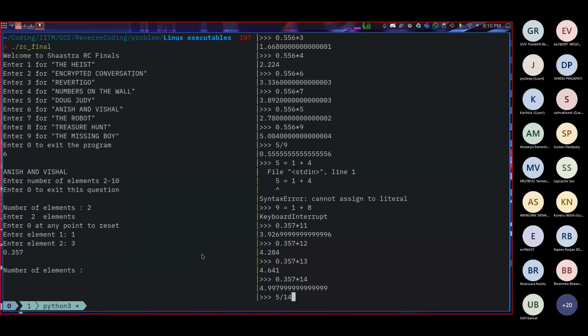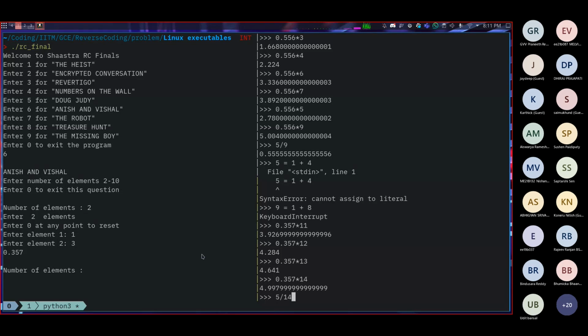10 by 28. Yeah, sum of squares by sum of cubes. 1 plus 3 squared by 1 plus 5 by 14. So again, we get the numerator the same. Yeah, you are on the right track. So the numerator is the same, which means the numerator will only depend on element 1 and the denominator will depend on element 2. And the numerator is 1 plus 4, and 4 is 2 squared. What is 2 here? 2 is like the number of elements. And what is 14?